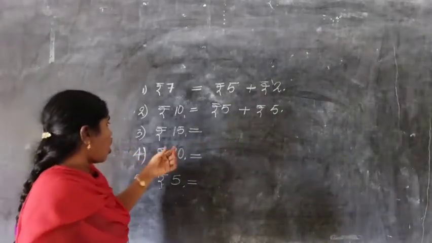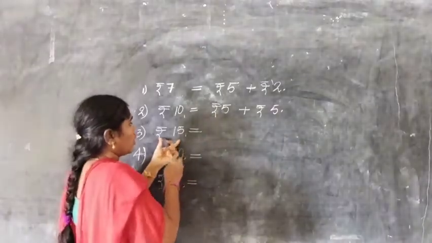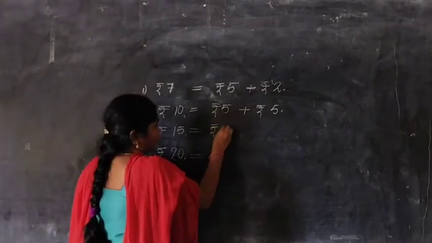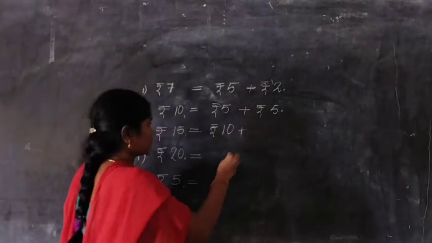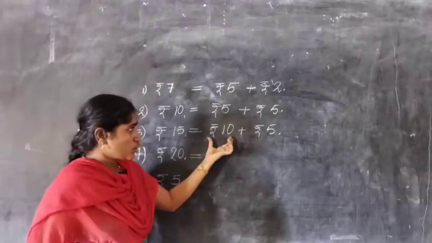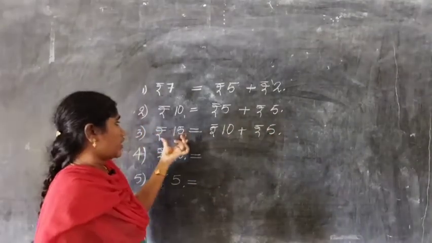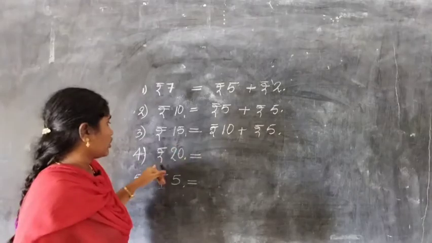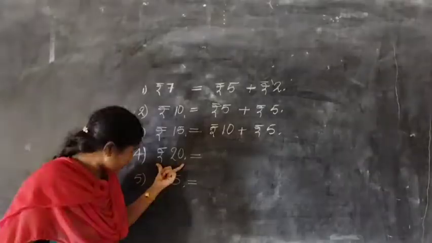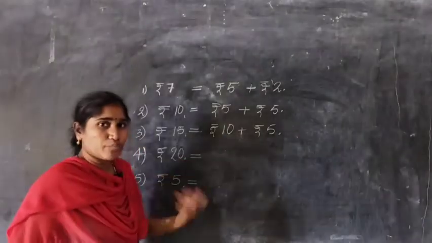Okay. Next. How much money is this? 15 rupees. Now, what do we use? One 10 rupees plus one 5 rupees. Okay, children. So, 10 plus 5 equals 15 rupees. Next, how much money is this? See here. 20 rupees. Now, how could we give the shopkeeper?